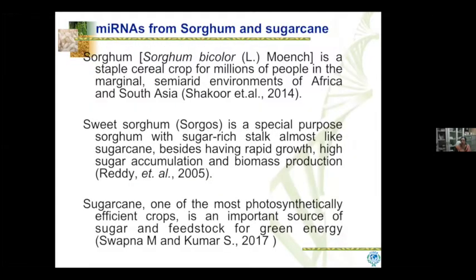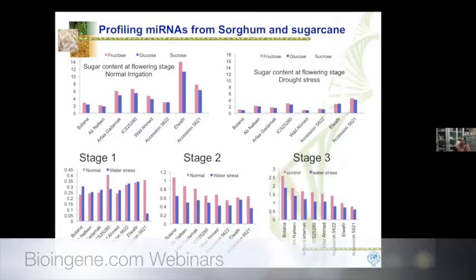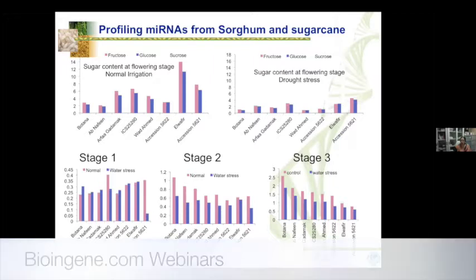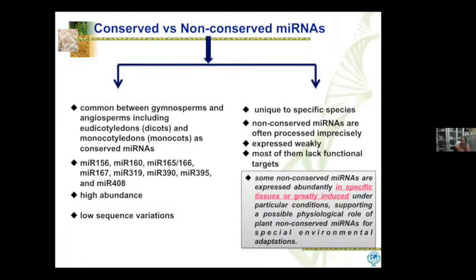What we have done is we have used some of this data. I'll just tell you how we have branched from here. We have used some of this data to understand sugar accumulation using sorghum and sugarcane as the crops, because sugar accumulation is affected in both sorghum and sugarcane. They are closely related cereals and provide an excellent system. Again, a lot of mapping of microRNAs and targets is underway, and we are trying to understand how it is affecting this, because sugar is the source of energy, whether in the form of seed in cereals or the sugar content of sugarcane, and is heavily influenced by salt.